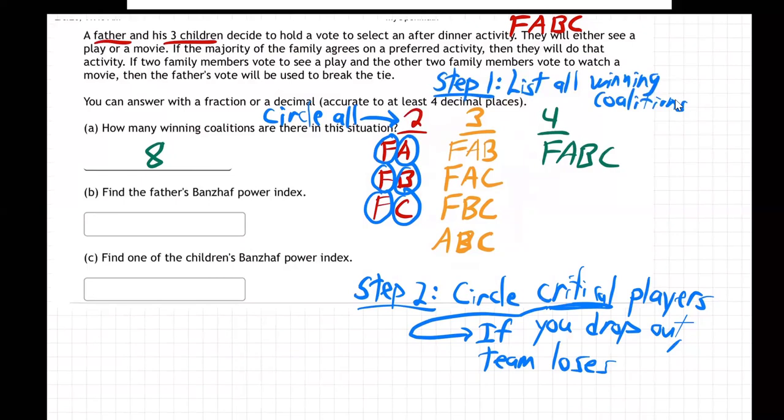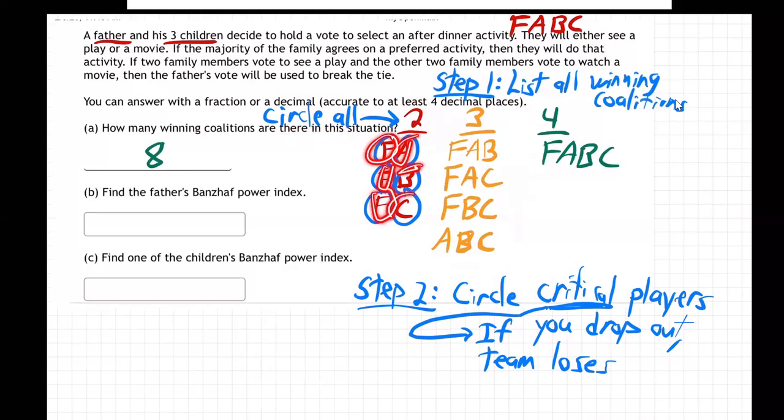So, okay, so who's critical? Well, here, look. So you drop them out. If F doesn't show up, does this FA team lose? Well, of course, they've only got one person left. A, they're not going to win the vote with only one person. Or even if A drops out and you got the father alone, he's not going to win by himself, right? Same thing here. If father drops out, they've only got B, it's a losing team. If B drops out, they've only got father, it's a losing team. If father drops out, they've only got C, it's a losing team. If C drops out, only got father, it's a losing team. So that's why we always circle everybody in the teams of two, because they got to have them both.